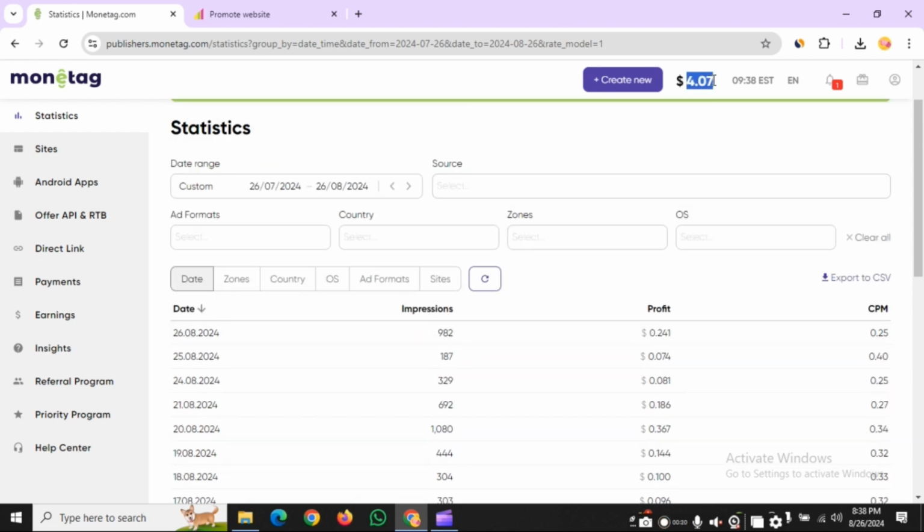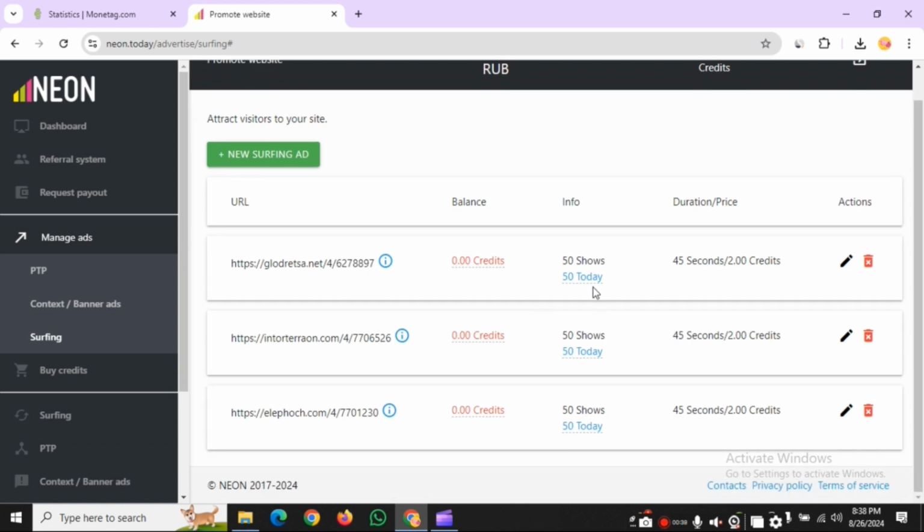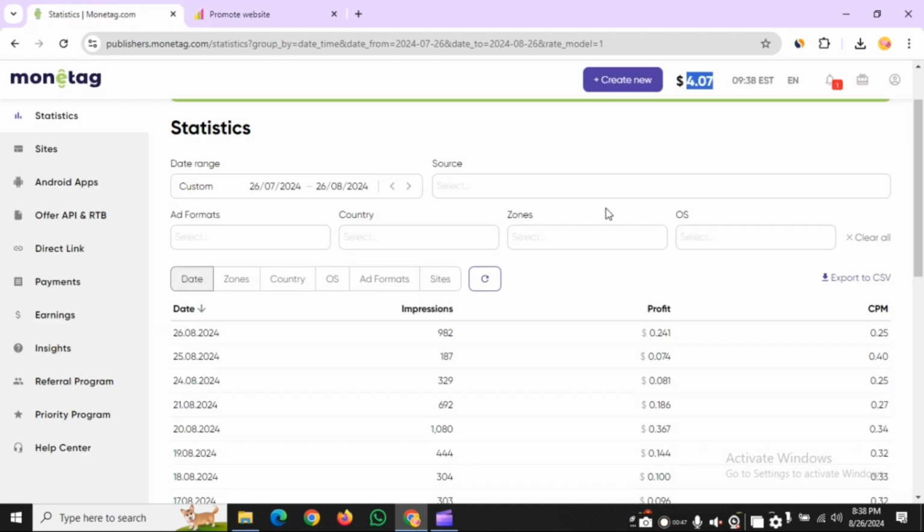The main balance is not updated yet, but within 13 minutes the main balance will be updated, and this value will be added to the payment balance. Here is the direct link traffic, 50, 50 and 50, only 150 traffic I sent to the Monetag direct link.